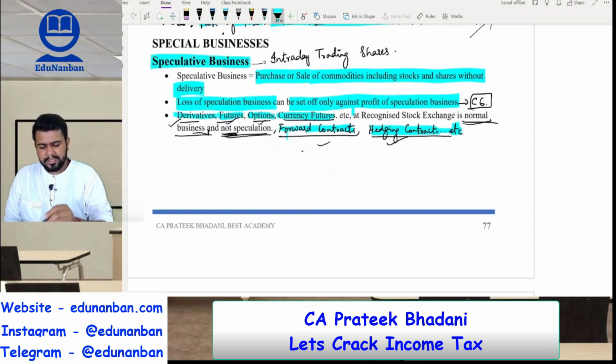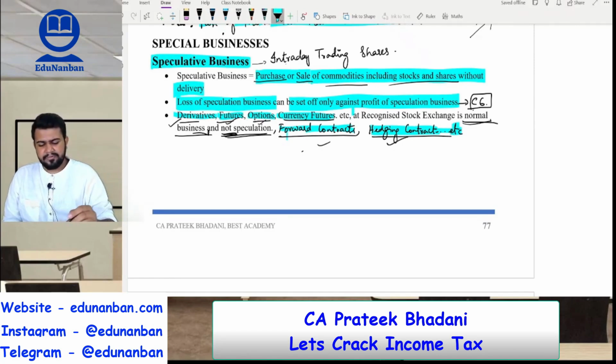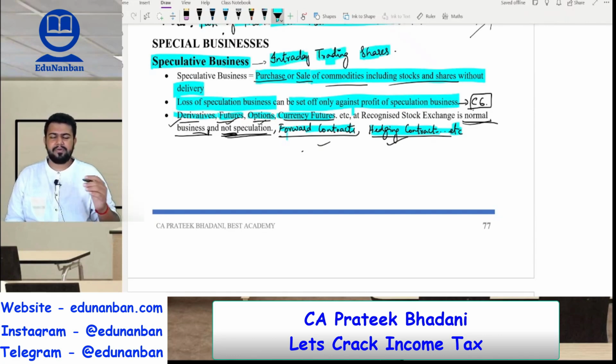Sir, what is speculative business? Speculative business is a business where there is purchase or sale of commodities, including stocks and shares, without delivery. So, if there is no delivery in the purchase or sale of commodities, stocks or shares, then it is called speculative business. For example, intraday trading of shares comes under speculative business. It means a business which plays purely on price difference, that is speculation.